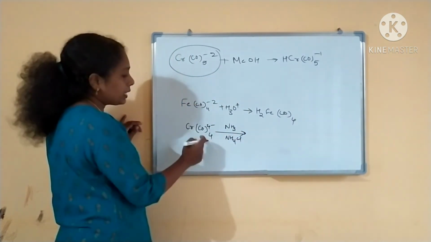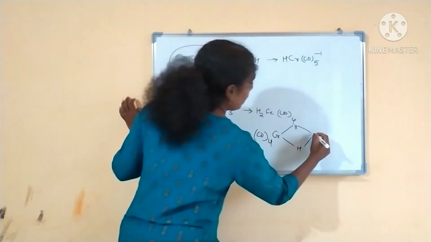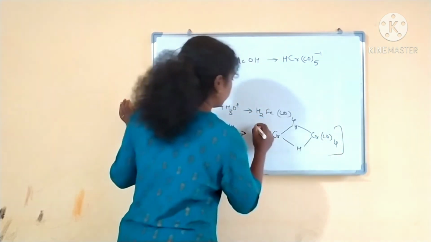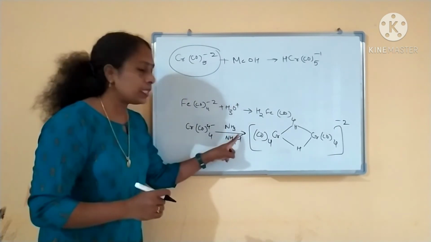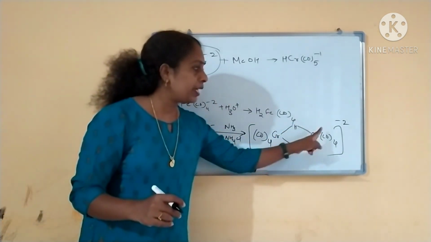This is a weak acid. It will be reacting and forming a bridged dihydrogen complex. This is the complex. It is reacting with a very weak acid to form a bridged dihydrogen complex.